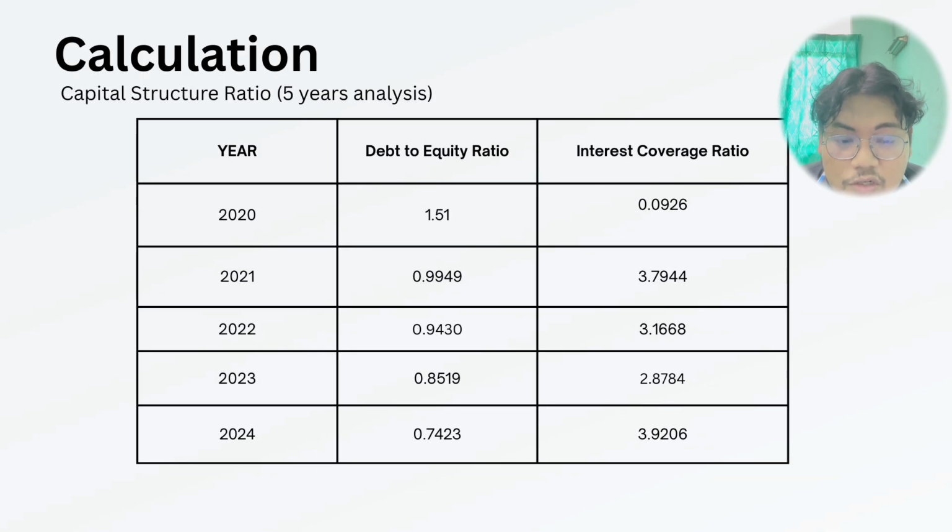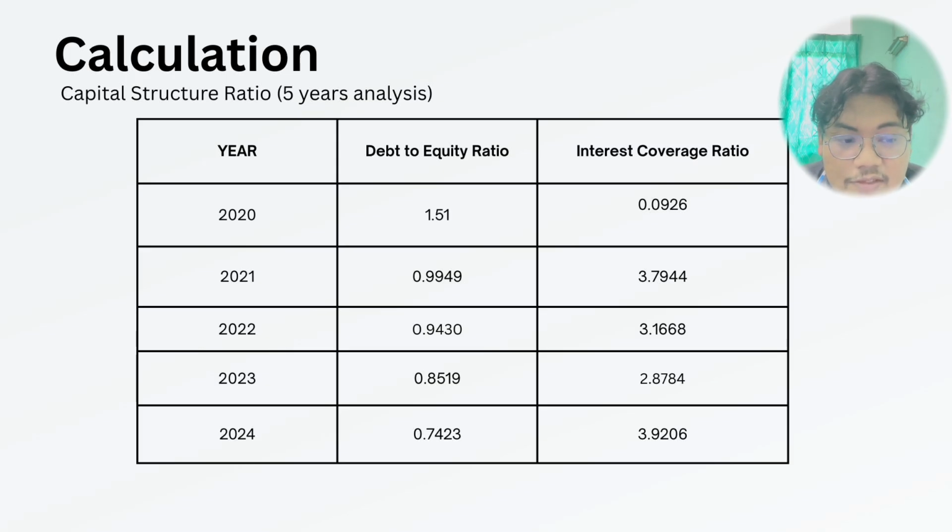Capital structure ratio calculations is the last. So, lastly, capital structure ratio were calculated using debt to equity ratio and interest coverage ratio. The debt to equity ratio is calculated by dividing total liabilities by total equity. This ratio declined from 1.51 in 2020 to 0.99 in 2021, 0.94 in 2022, 0.85 in 2023, and 0.74 in 2024. The interest coverage ratio is calculated by dividing earnings before interest and tax by finance cost. The result improved over time, reaching 3.92 times in 2024, indicating stronger ability to cover interest expenses.